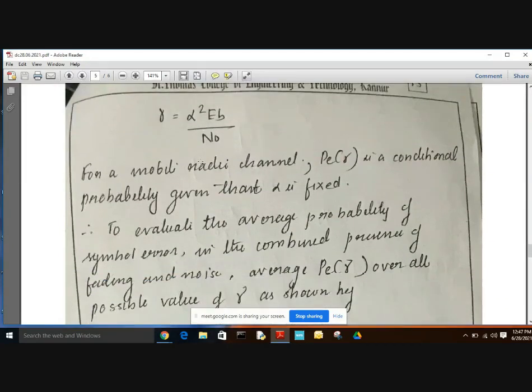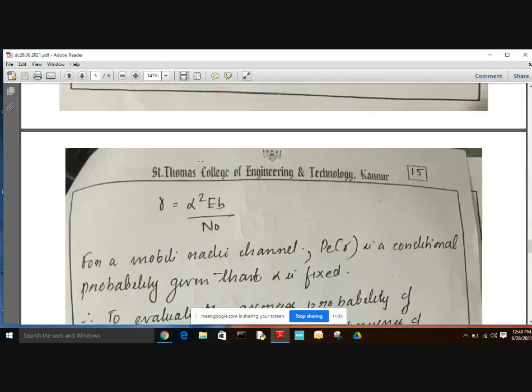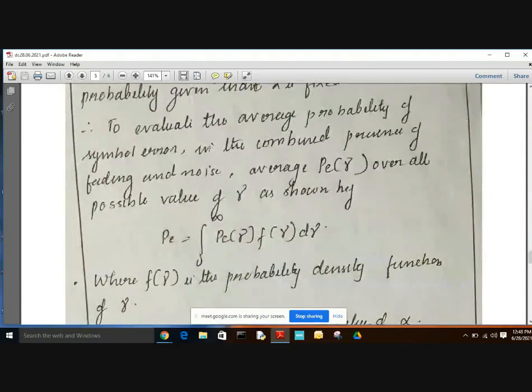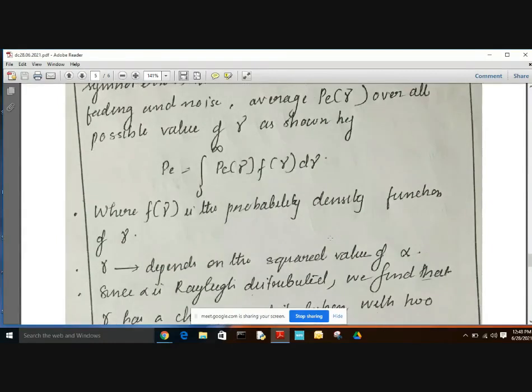To evaluate the average probability of symbol error, we combine the presence of fading and noise, and we take the average of this P of gamma over all possible values of gamma. The average probability of symbol error, bit error or symbol error, is given by P equal to the integral from 0 to infinity of P of gamma into f of gamma d gamma. Here f of gamma is the probability density function of gamma.